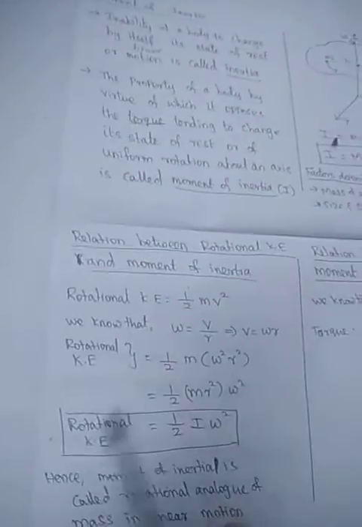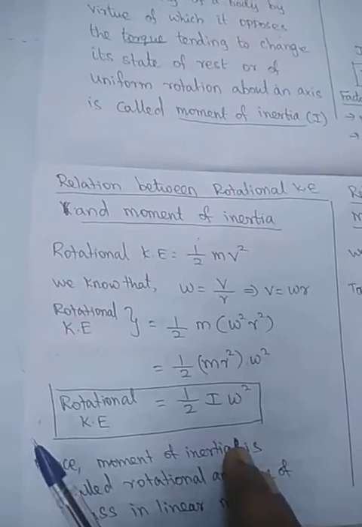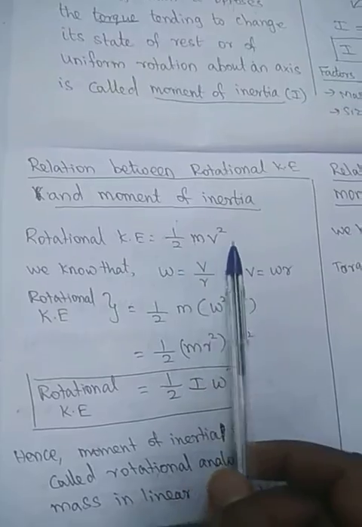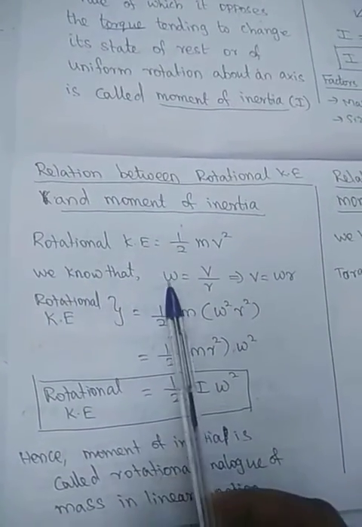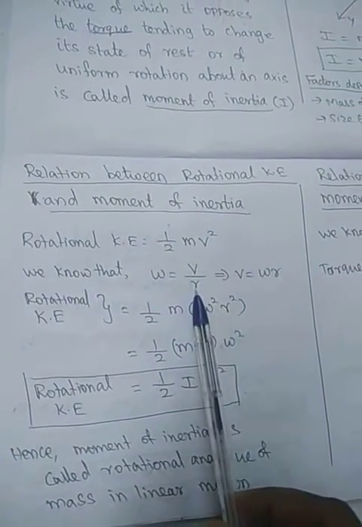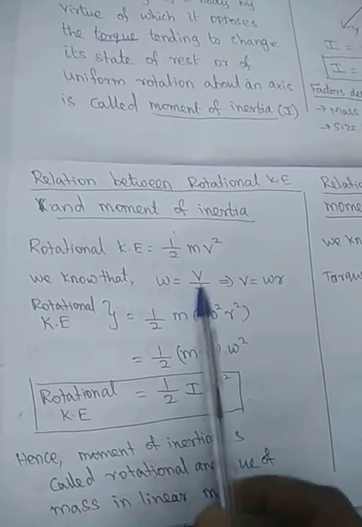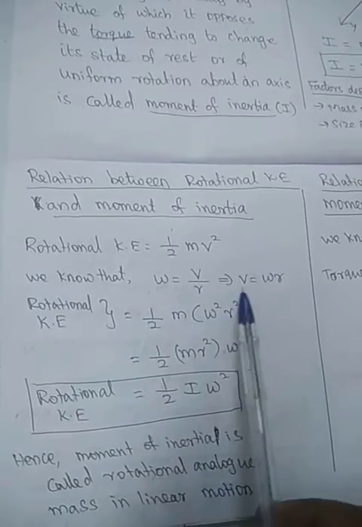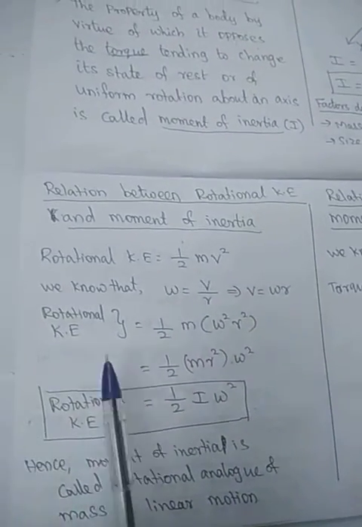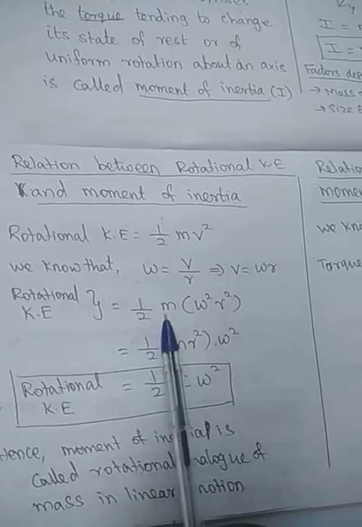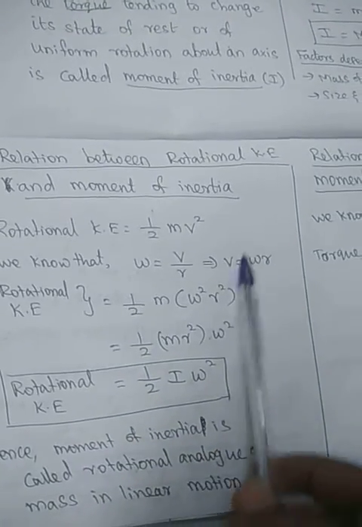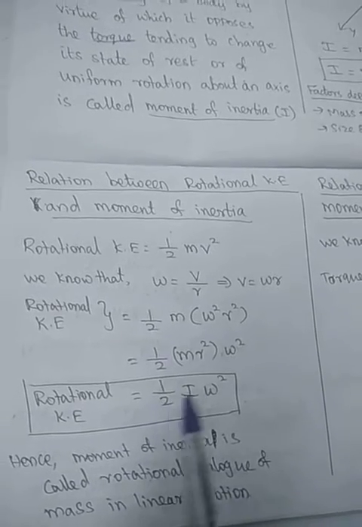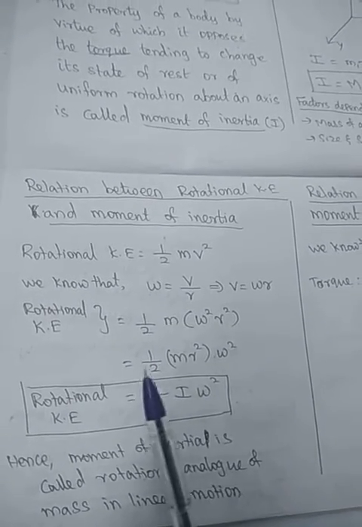What is the relation between the moment of inertia and rotational kinetic energy? The kinetic energy is half m v squared. We know that angular velocity is linear velocity divided by the radius of rotation, the perpendicular distance from the axis, so v is equal to omega r. So rotational kinetic energy is half m, and instead of v squared we substitute omega squared r squared. m r squared is equal to I, so it is half I omega squared.